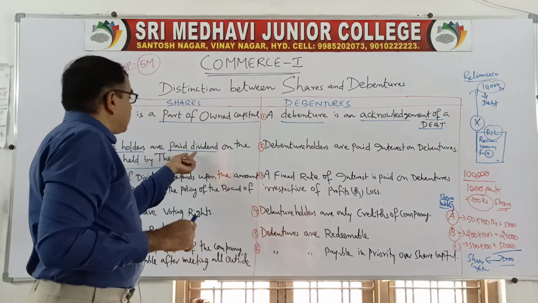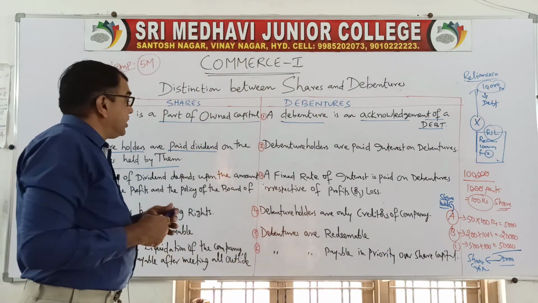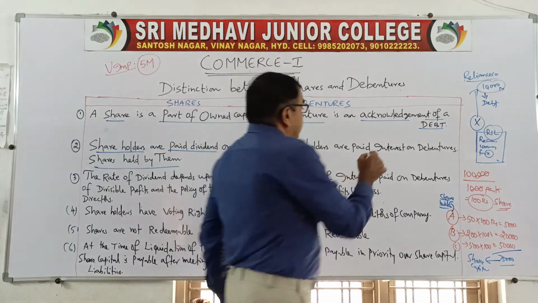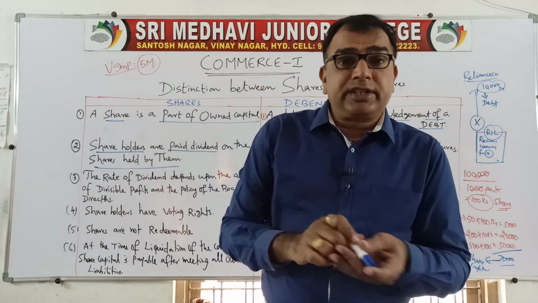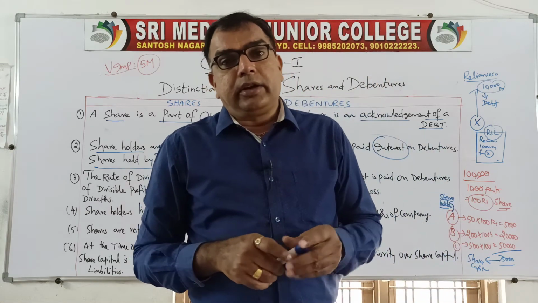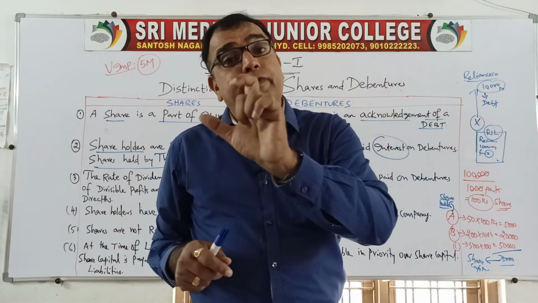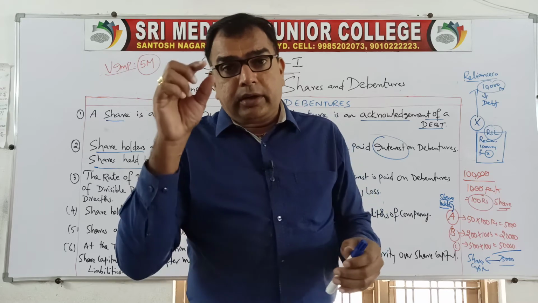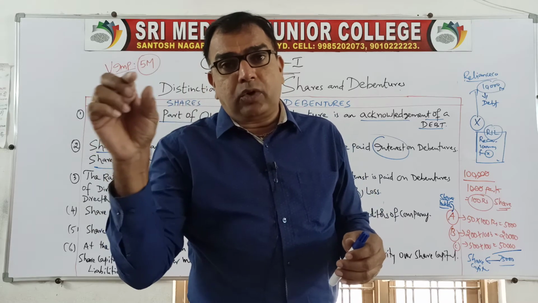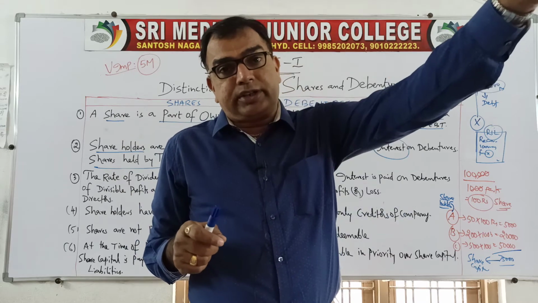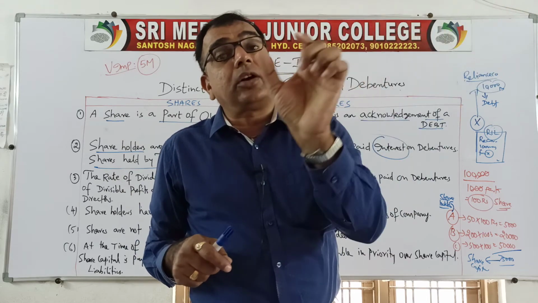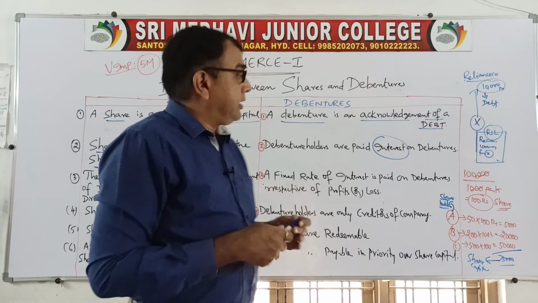So shareholders are paid dividend. Next, debenture holders are paid interest. Both the ways, okay. It is reward only, but the word will differ. The reward given to the shareholders is called as dividend. The reward given to the debenture holders for their money is called as interest. Clear? Next.